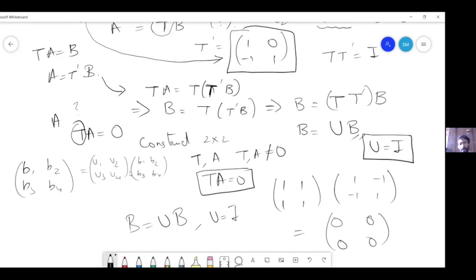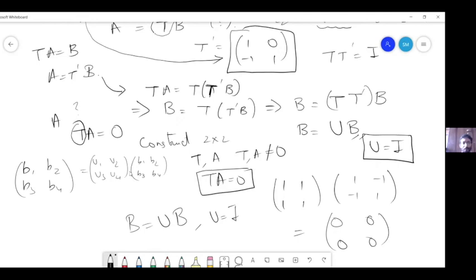Excellent effort. And her claim is that if I solve these equations, my only solution is the identity matrix. Very nice.